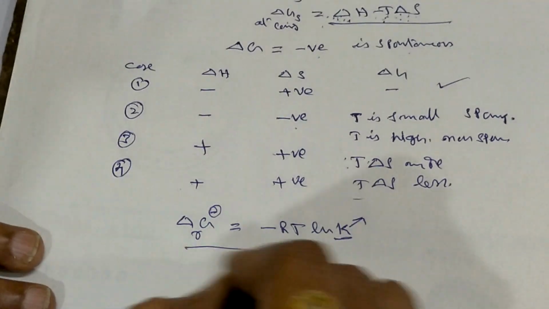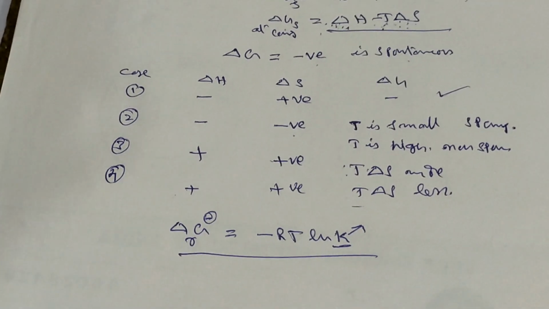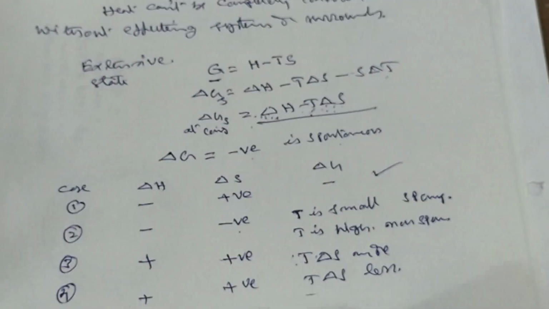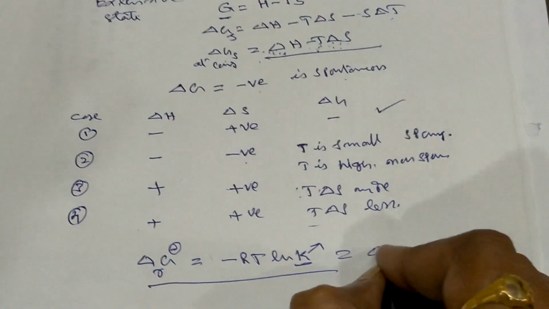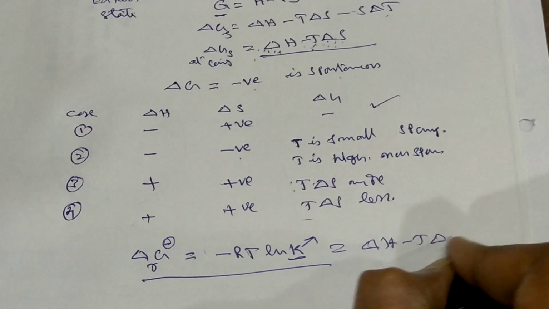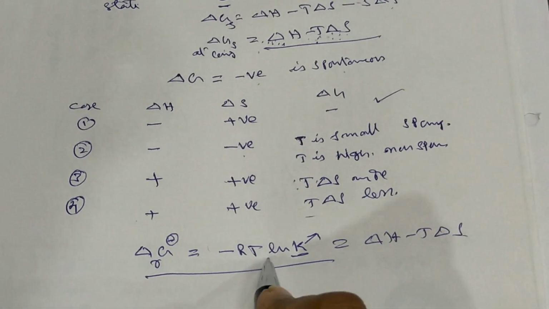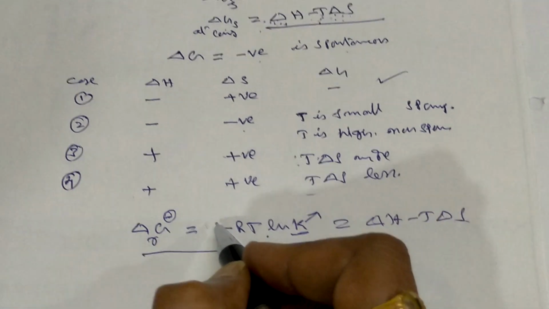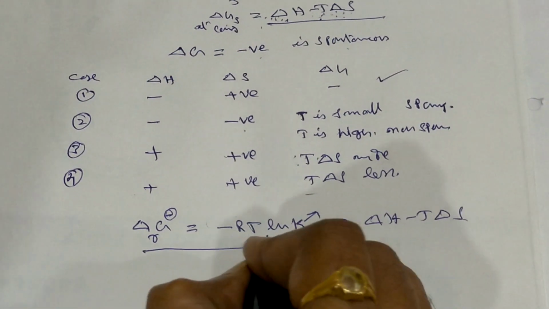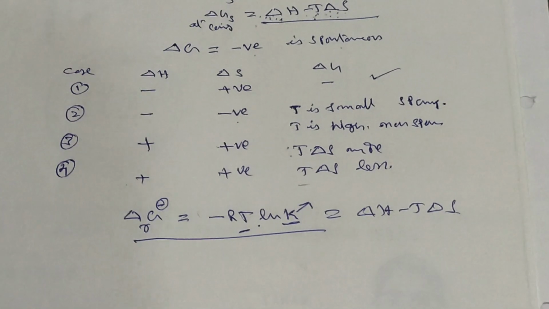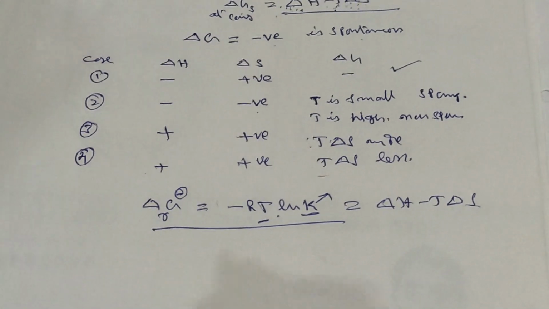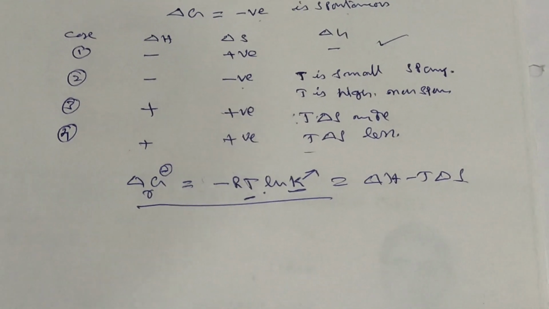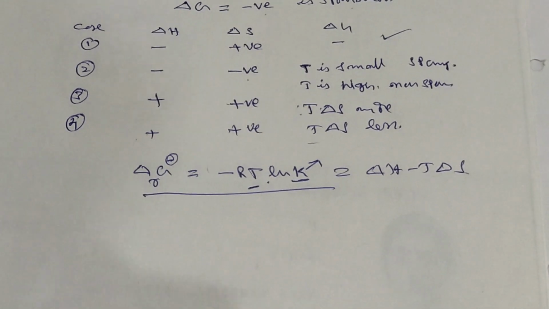So this is another important relation in chemical reactions. Minus RT ln K is equivalent to delta H minus T delta S also. So from here you will come to know the percentage conversion, or at what temperature the reaction will occur. Those conditions also you will come to know. This is another relation given by Gibbs. So a variety of reactions can be seen.